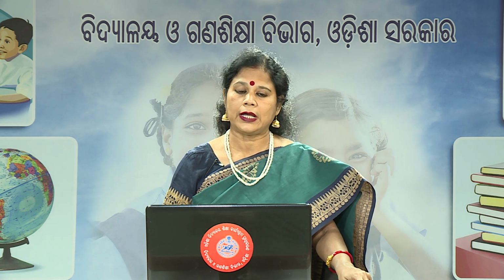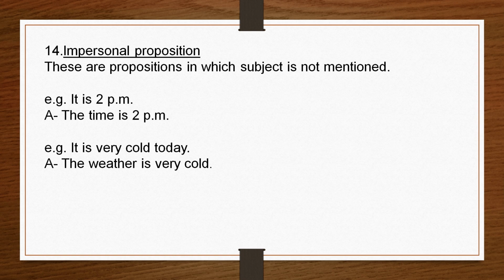Another is impersonal proposition. Impersonal proposition means subject is not mentioned. Where subject is not mentioned, you have to mention the subject. If the proposition is, it is 2 p.m., so, you have to specify the subject: the time is 2 p.m. This is your A proposition, universal affirmative proposition. It is very cold today. Here also subject is not mentioned, then you have to mention the subject, that the weather is very cold, and this is your A proposition.